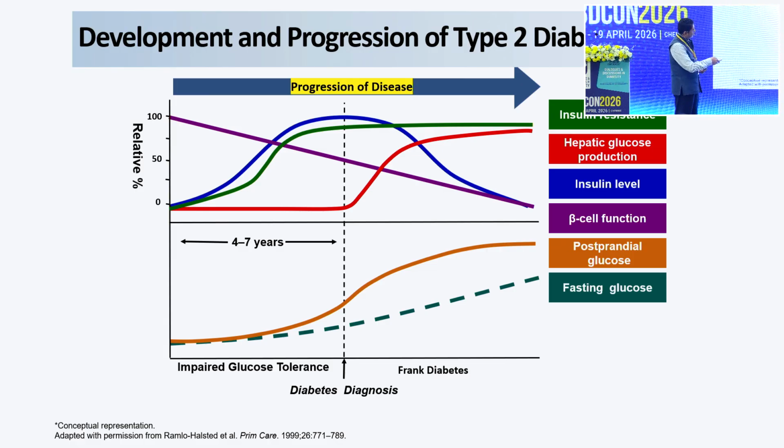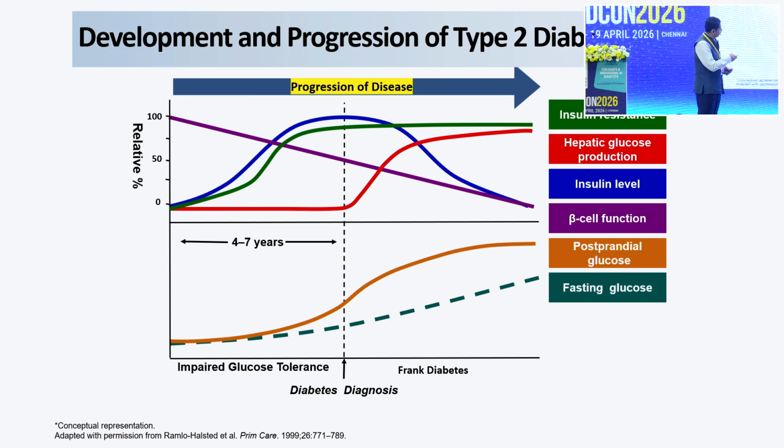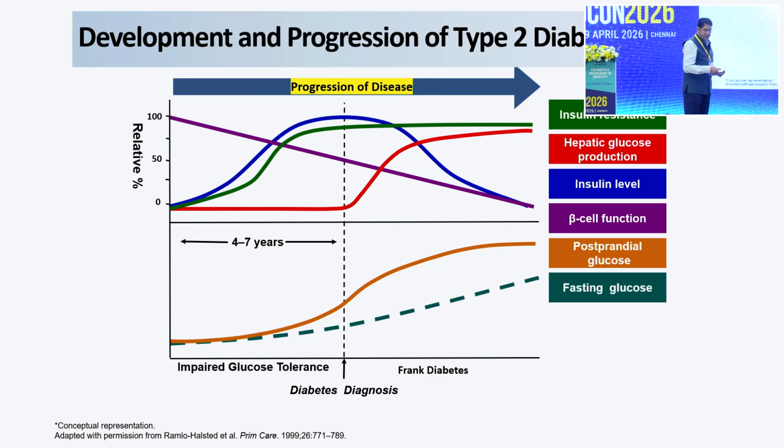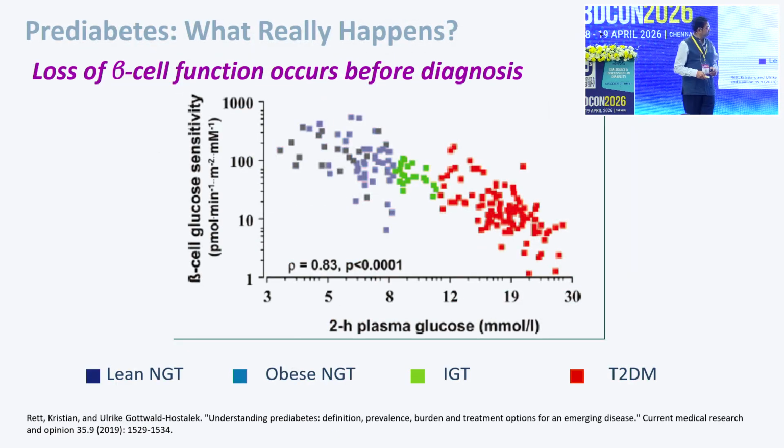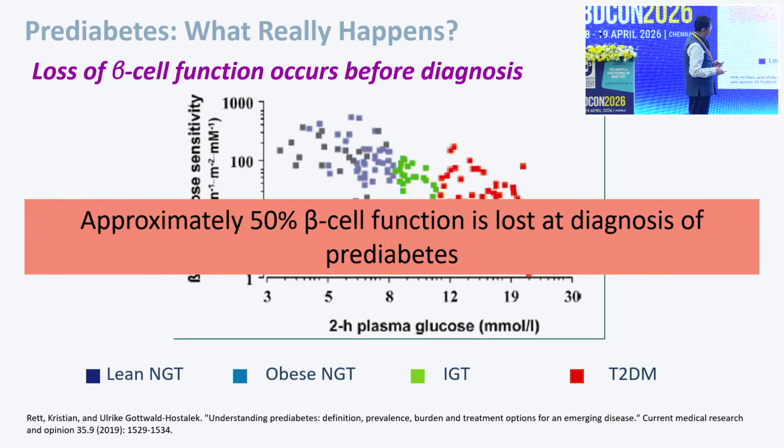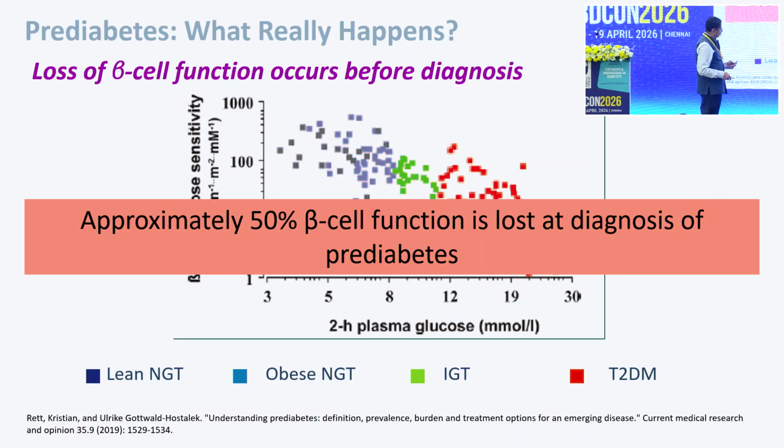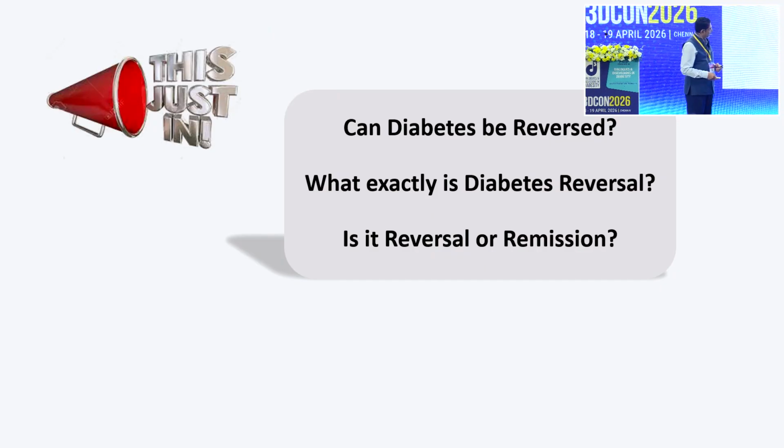Again, the most important aspect is the hepatic glucose production, which increases after the onset of diabetes. And this is a very dreaded aspect of type 2 diabetes: around 50%, and some studies say even 60 to 70% or more of beta cells are lost even before the onset of diabetes, during the pre-diabetic stage.